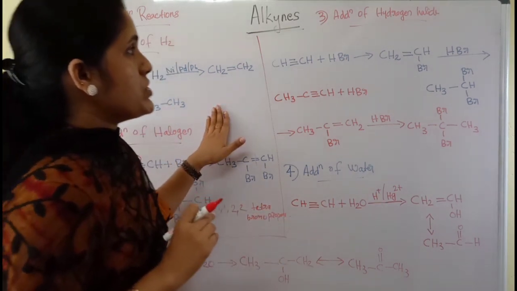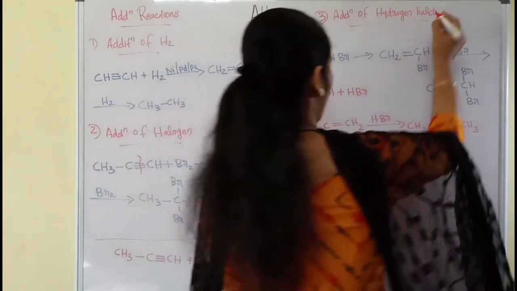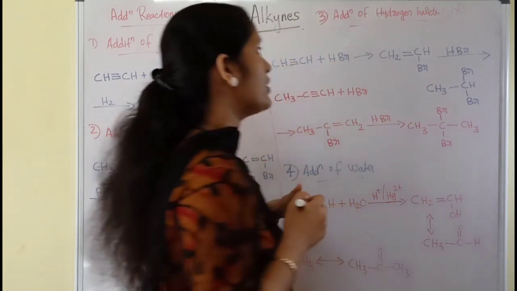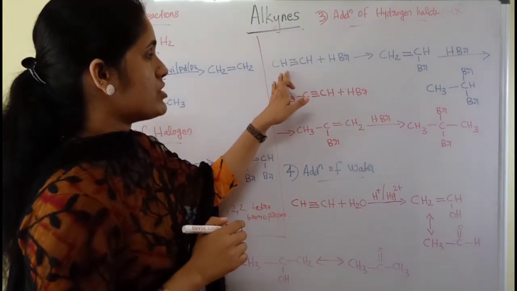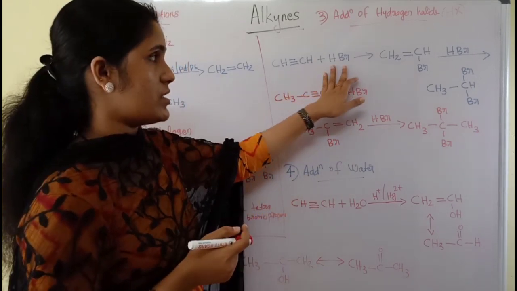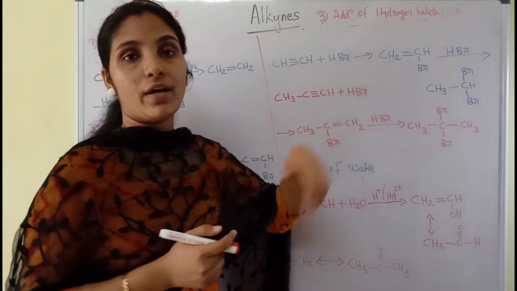Now the third reaction is addition of hydrogen halide. What is hydrogen halide? Hydrogen halide is HX. So first ethyne on treating with this hydrogen halide, which will break up into H plus and Br minus.